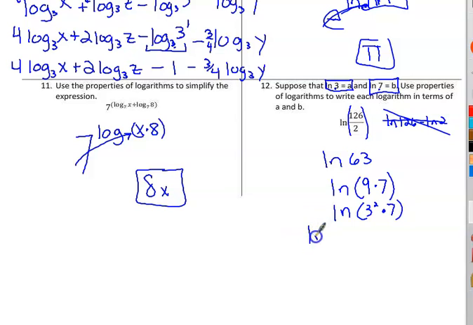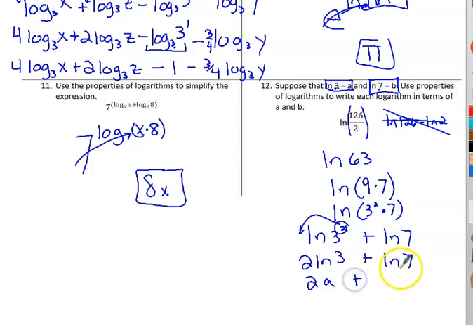Multiplication of a single log is addition of 2 separate logs. And we can move this out front. So it's 2 natural log of 3 plus natural log of 7. And natural log of 3 was a, so it's 2 times a plus natural log of 7 is b. So 2a plus b would be the answer to switch this in terms of a and b.